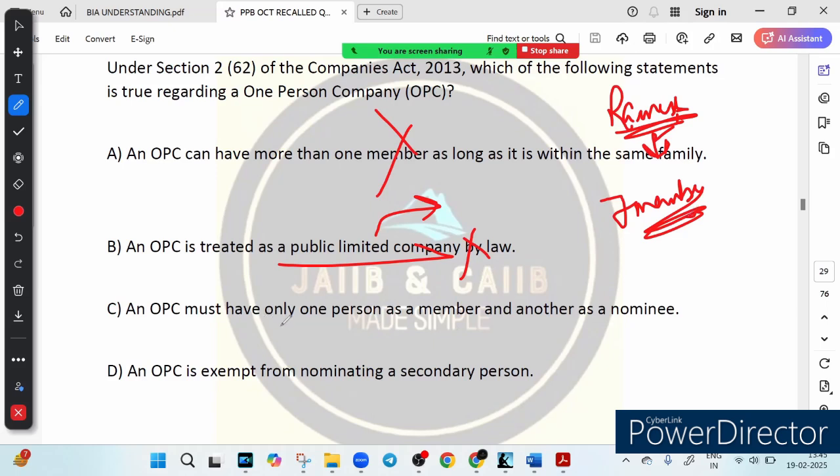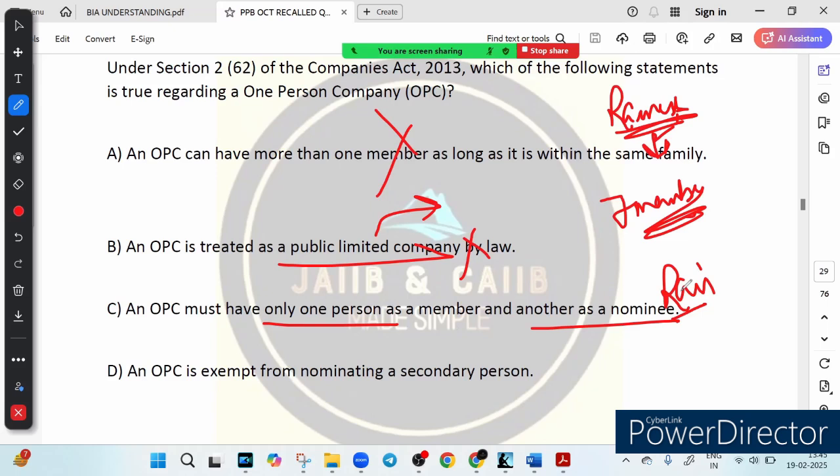Option C, an OPC must have only one person as a member and another as nominee. Correct, right? So the nominee is a backup person who takes over in case the original owner is unable to continue due to his death or incapacity. So suppose Ravi starts an OPC. He must appoint a nominee like his brother or a friend. If something happens to Ravi, the nominee will take over the business.